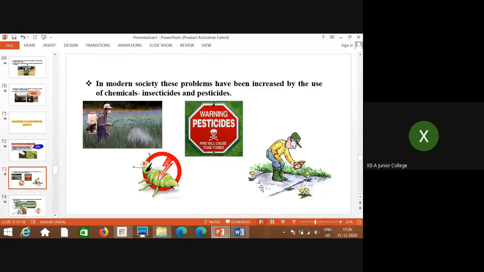In modern society, these problems have been increased by the use of chemicals like pesticides and insecticides. As there is a growth of pests and insects in the growing crop, generally these pesticides and insecticides are used in the form of spray or liquid so that the pests and insects get killed.